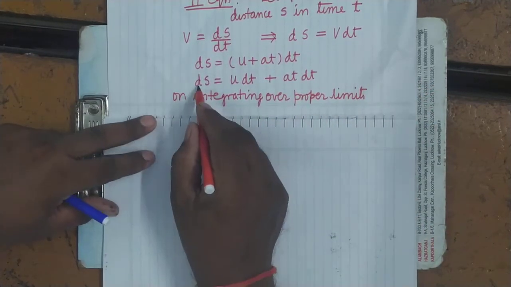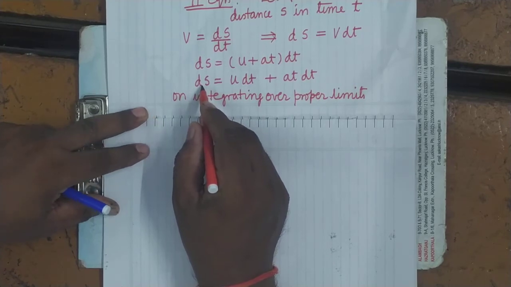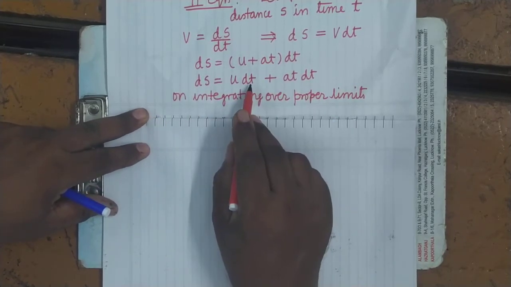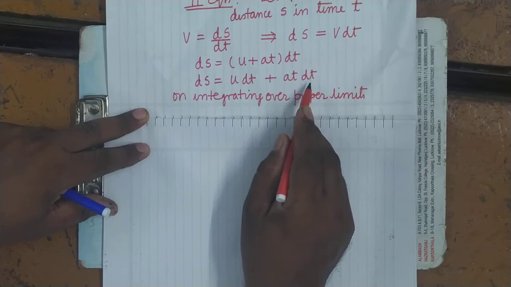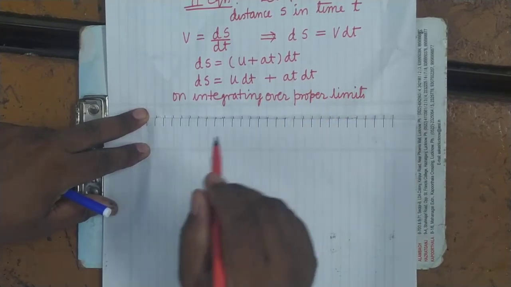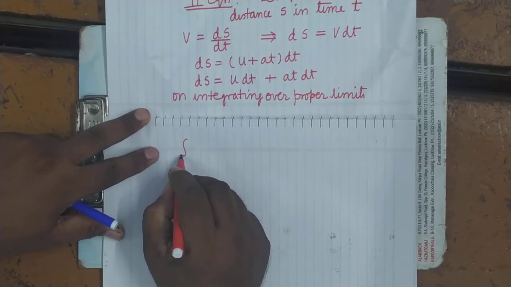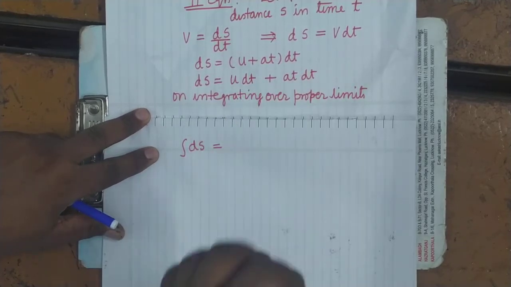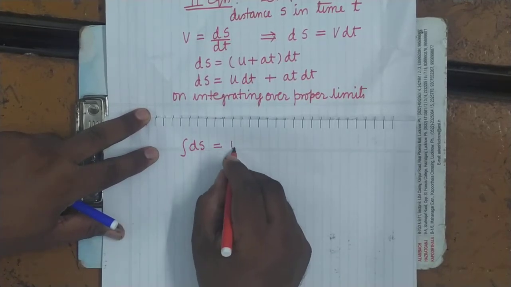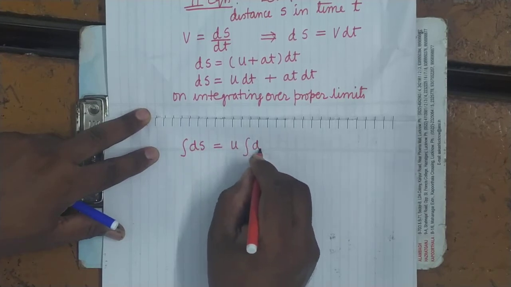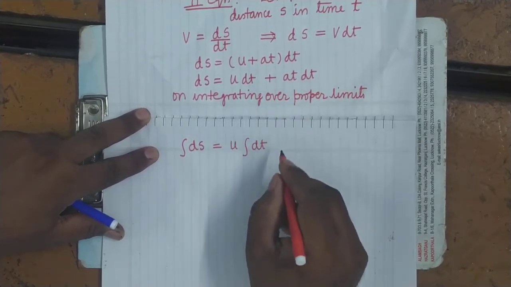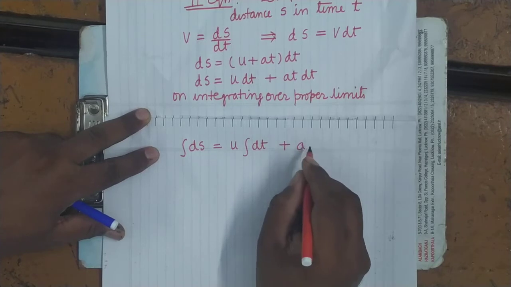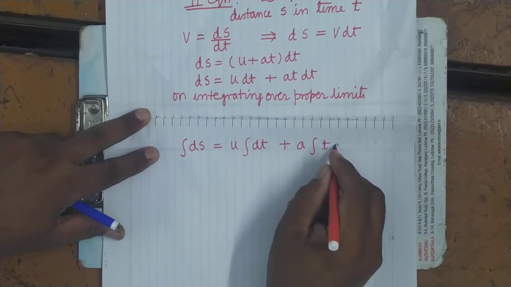So here you will substitute the limit of distance. Here it is integrated with respect to t, so you will put the limit of t. So first you put it like this: integral ds equals u, which is the initial velocity and is constant, so you can take it out of the integral dt. a is also constant, that also you can take out, integral t dt.